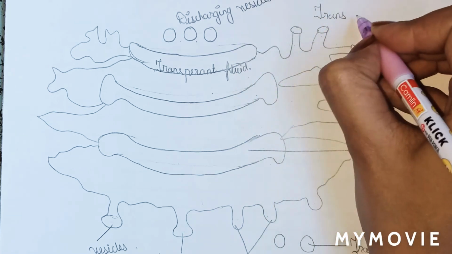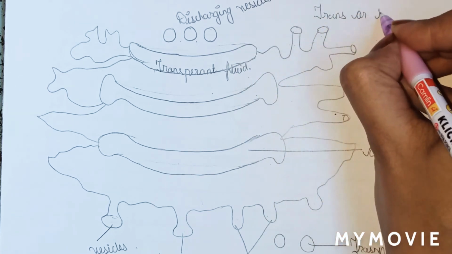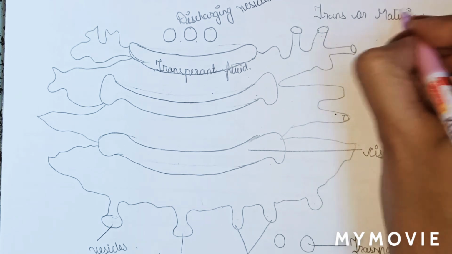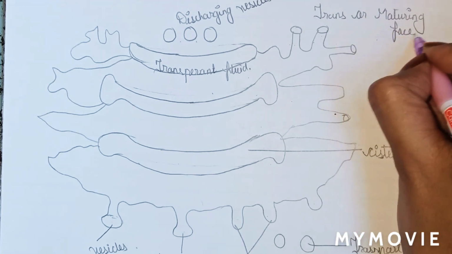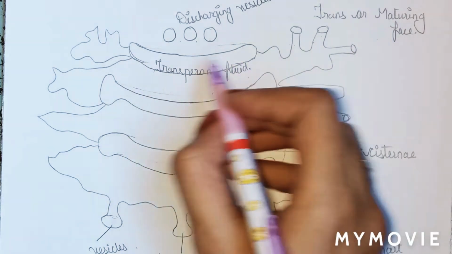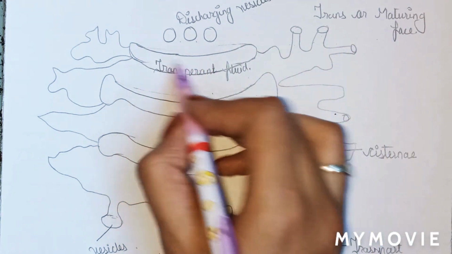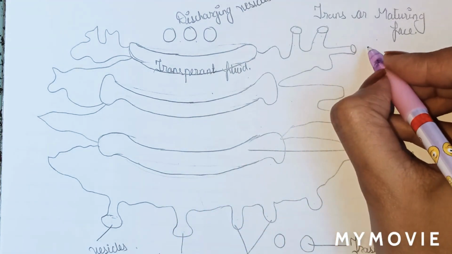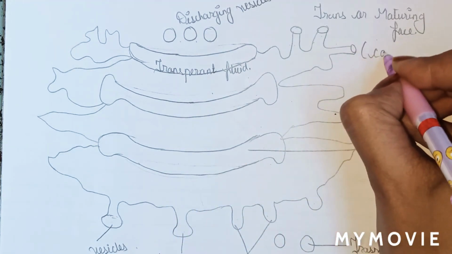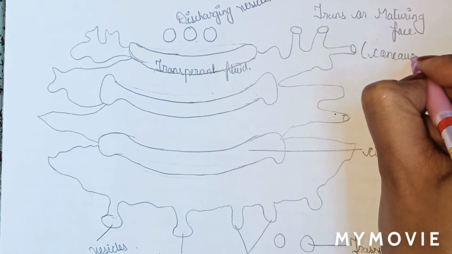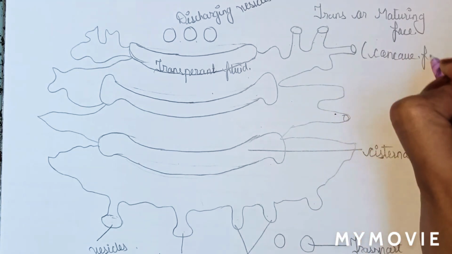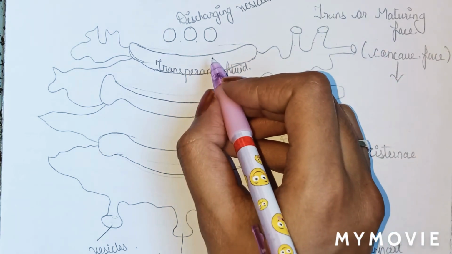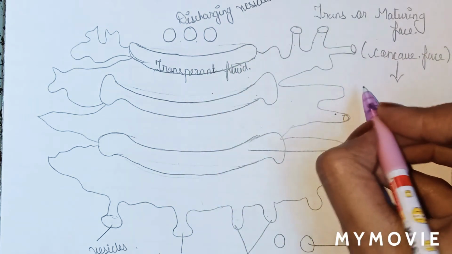Trans or maturing phase. It is concave in structure. You can see it is concave in structure, while the cis phase is convex in structure. This concave phase is towards the cell membrane.